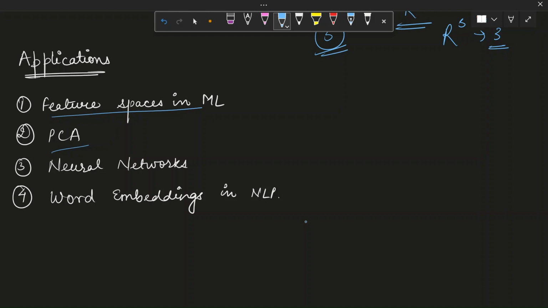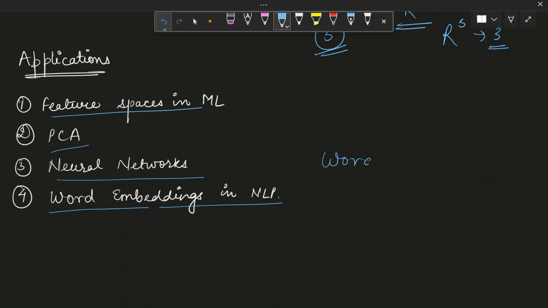Third application is in neural networks. Input data and weight matrices are elements of a vector space, and optimization algorithms work in vector spaces to update model parameters. Lastly, you can find applications of vector spaces in word embeddings in NLP.